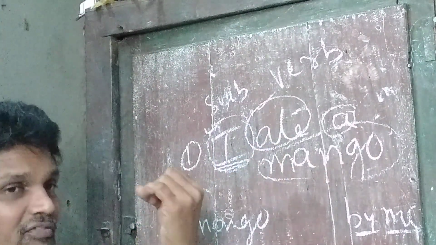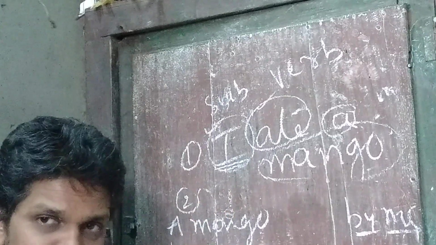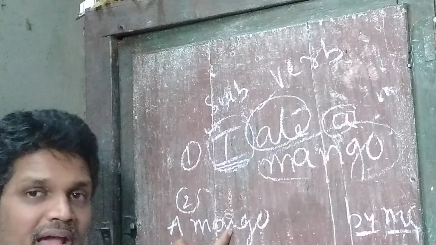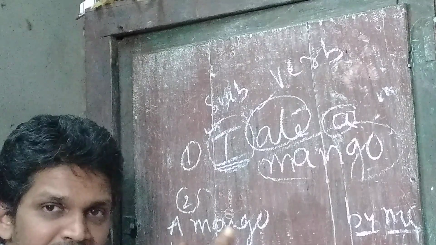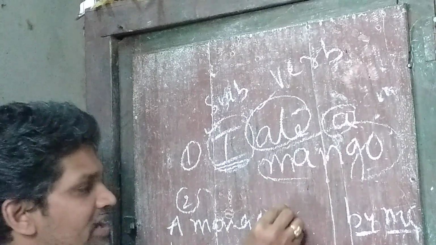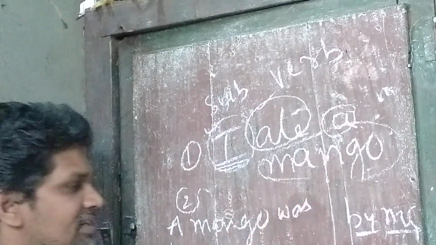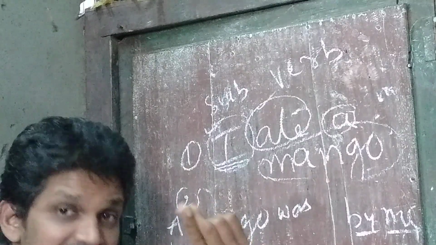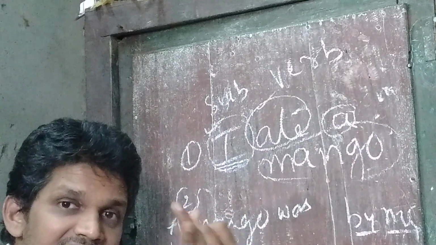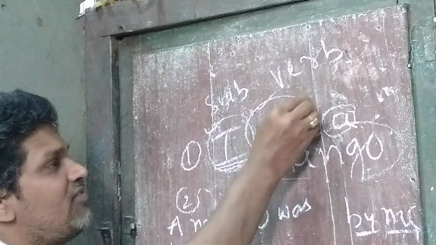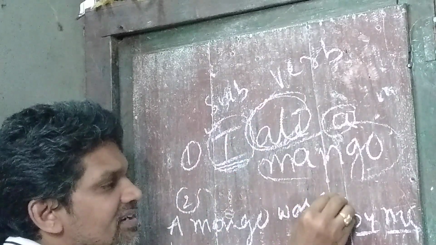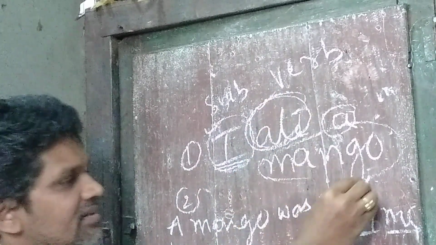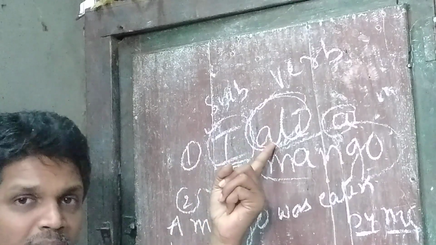Now coming to the verb, ate. So what is the formula? Was or were plus V3. Here a mango represents one mango, that means the singular form, so here we should write was. Eat, ate, eaten. What is the V3 form of ate?